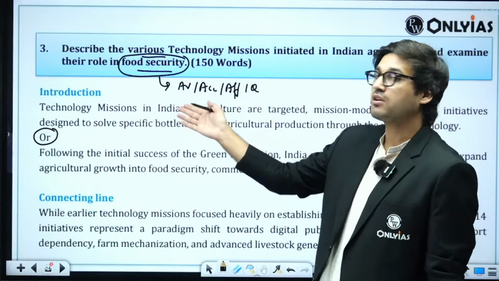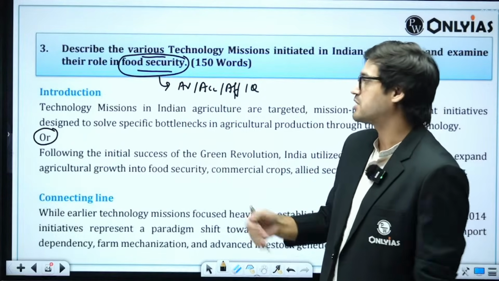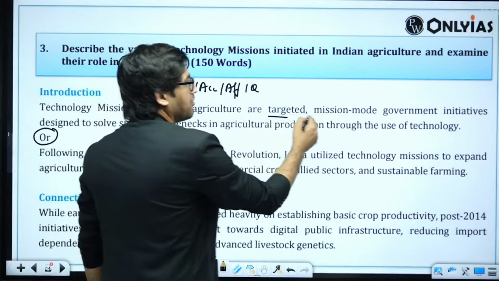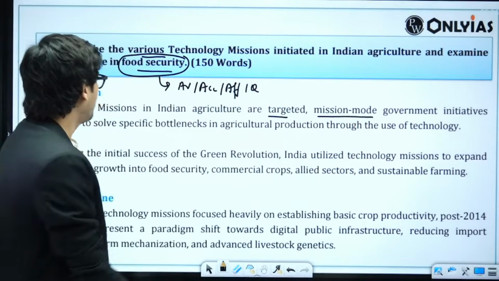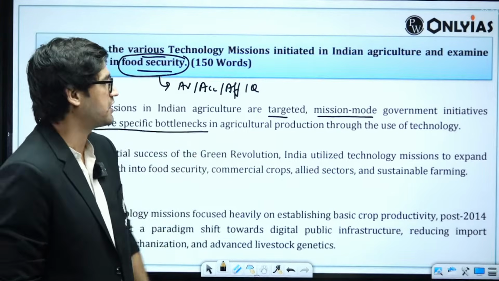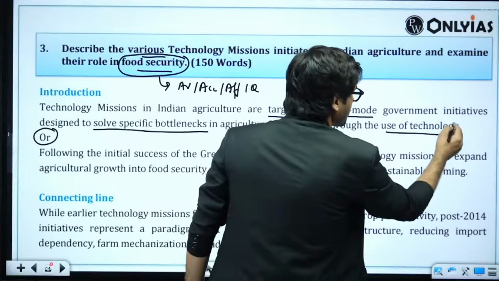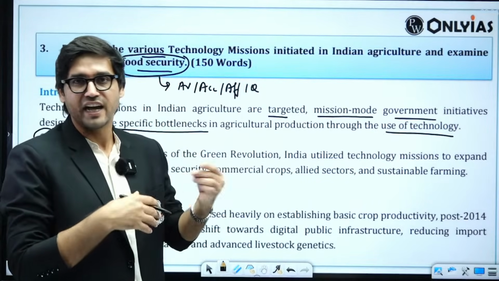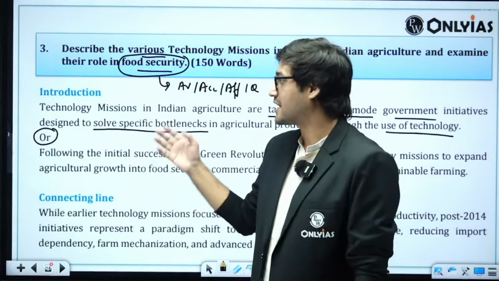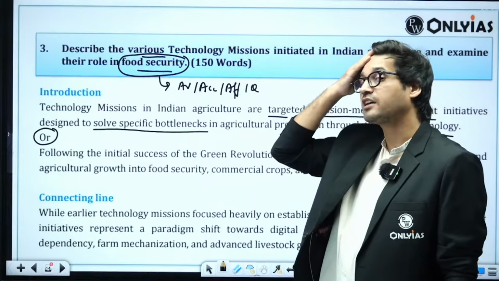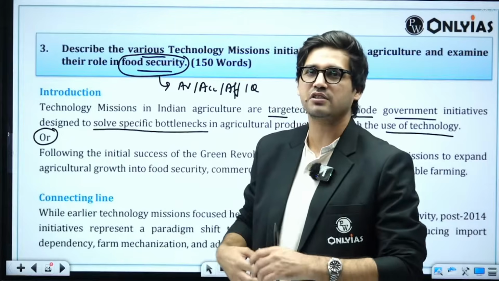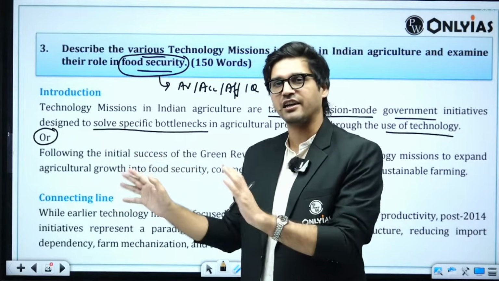One is to define it. What are technology missions? Technology missions in Indian agriculture basically mean targeted mission mode government initiatives that are designed to solve specific bottlenecks, specific problems in agriculture through the use of technology. One way of introducing any answer, if you don't want to give it much thought, is to just define the keyword. How I have started this question is I have defined what technology missions are. But because this is quite boring, we can also start a little differently.